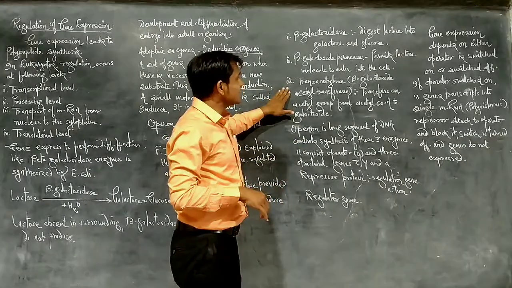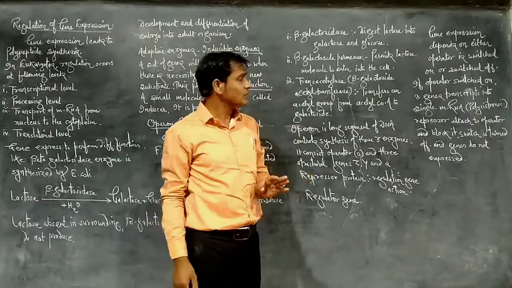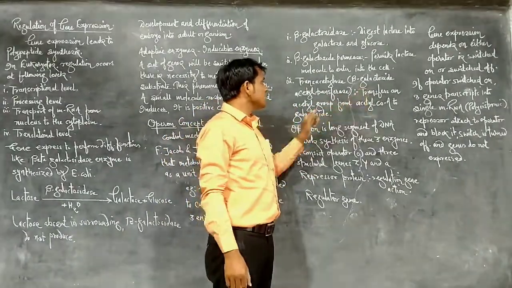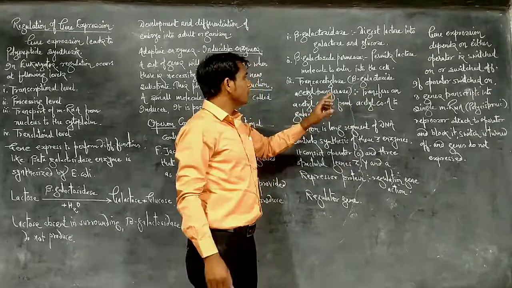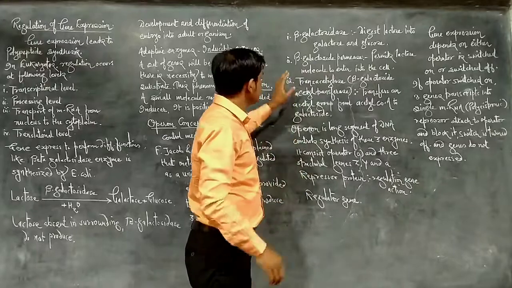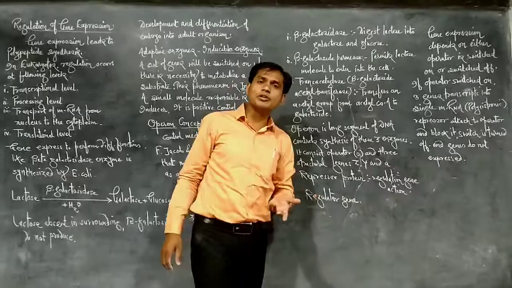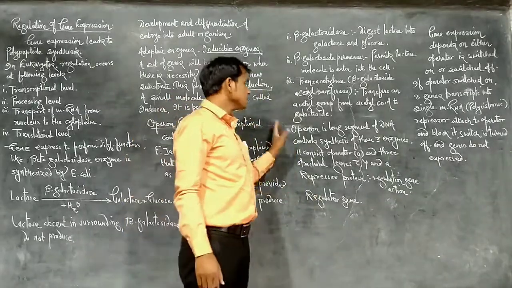Next is trans-acetylase, also called beta-galactoside acetyltransferase. It transfers an acetyl group from acetyl coenzyme A to the galactoside during the metabolism process. So these are the functions of the 3 enzymes secreted during the metabolism of lactose.